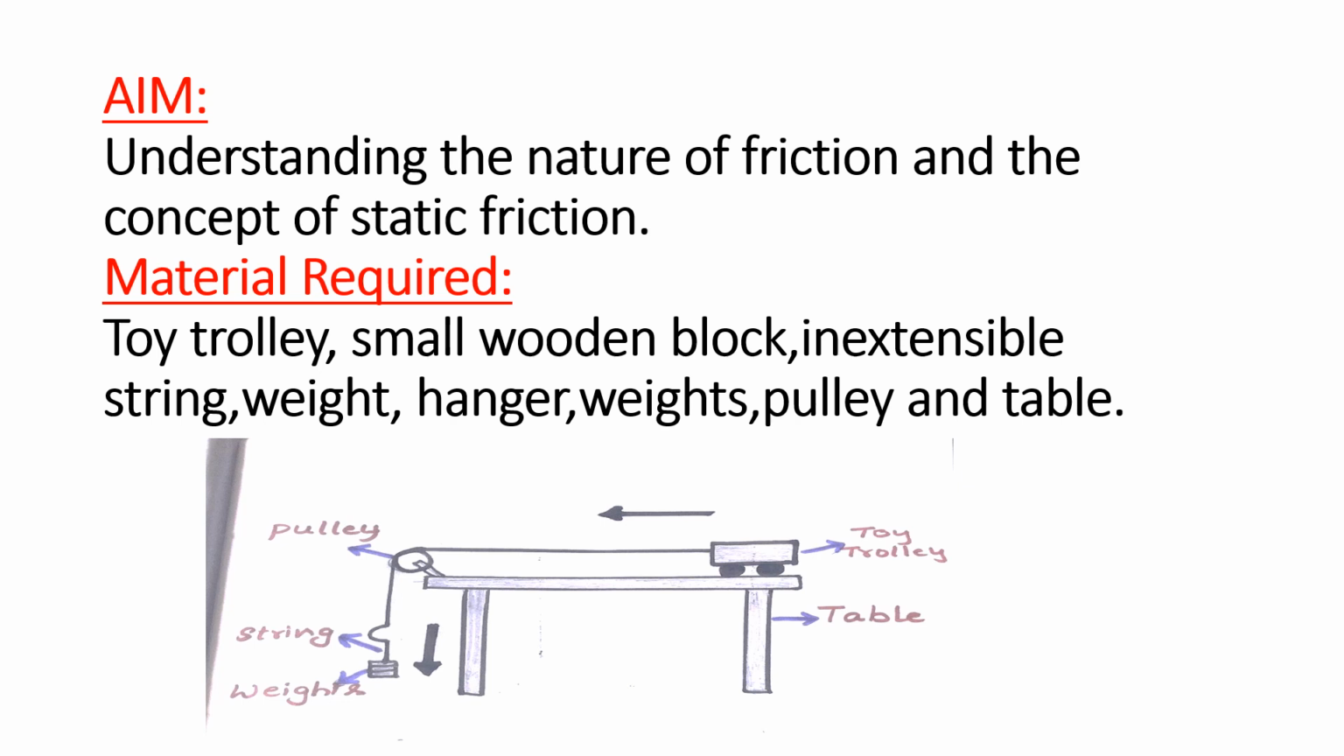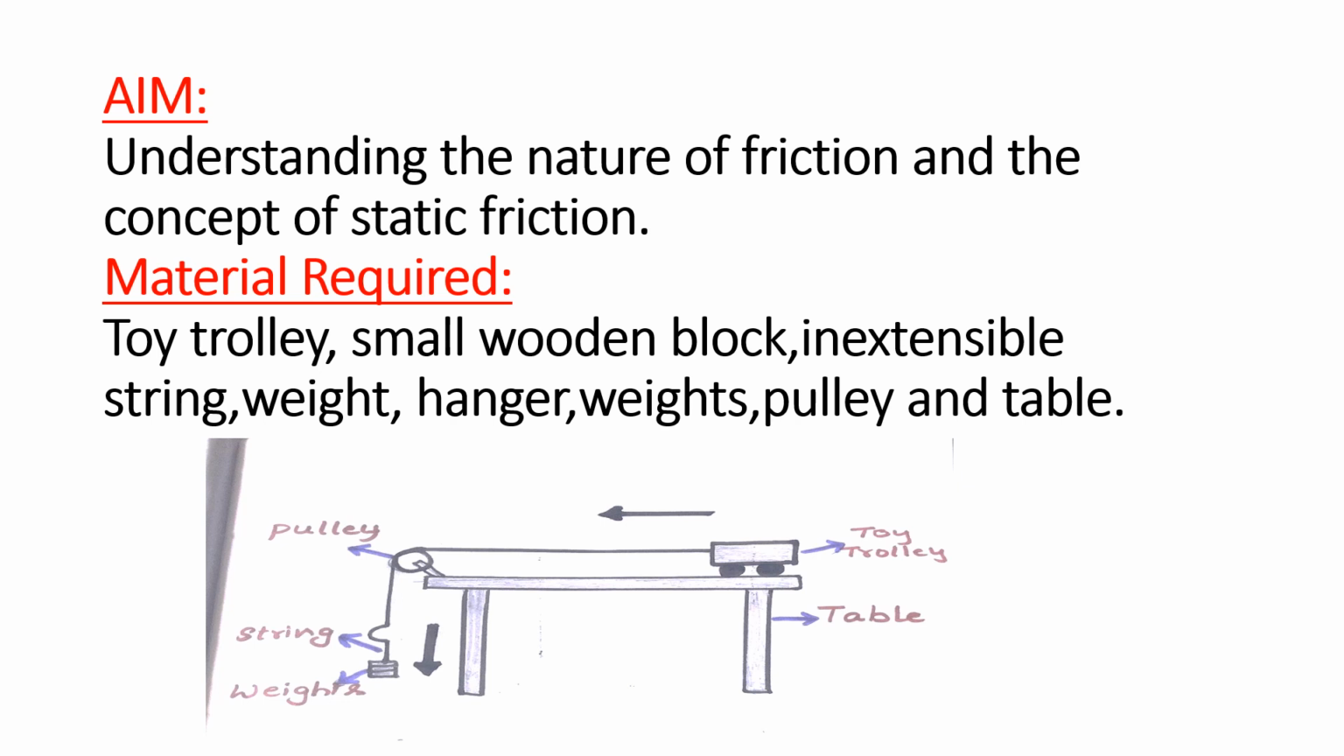See the activity here. What is the aim? Understanding the nature of friction and the concept of static friction. For this activity, the materials required are a toy trolley, a small wooden block, an inextensible string, a weight hanger, weights, a pulley and a table. You can see here. Children, observe the diagram carefully.